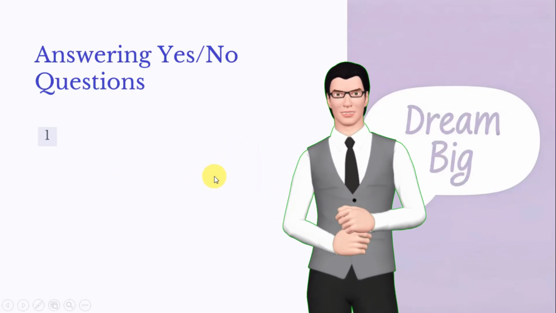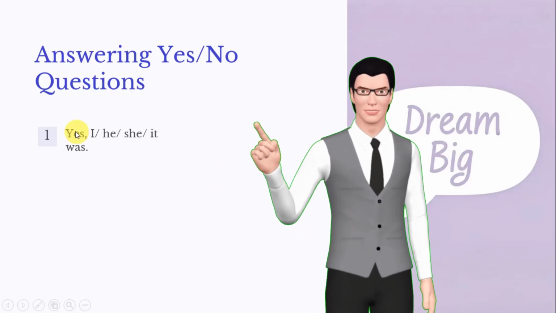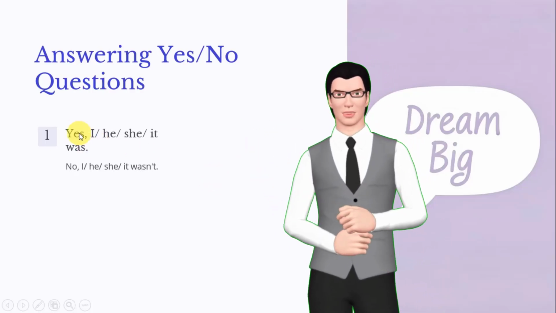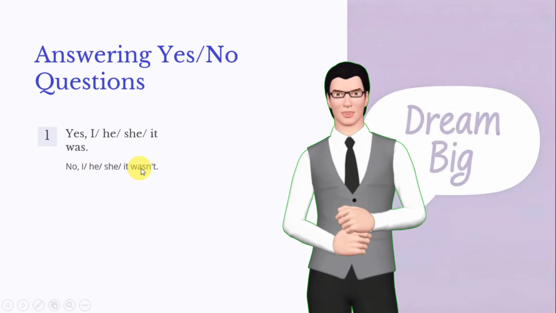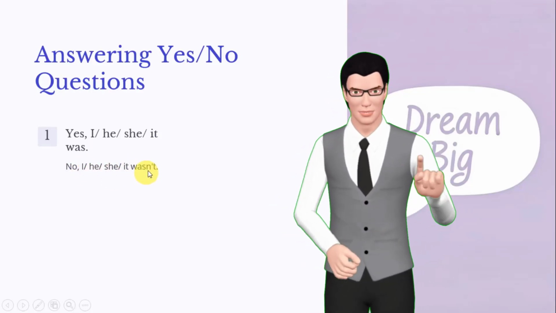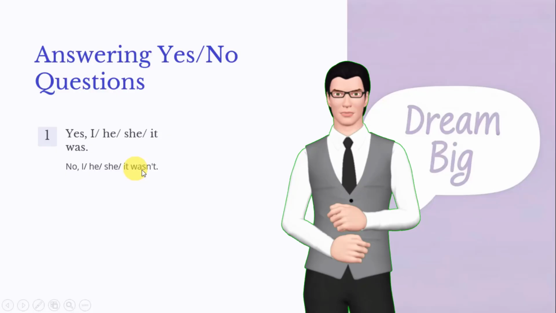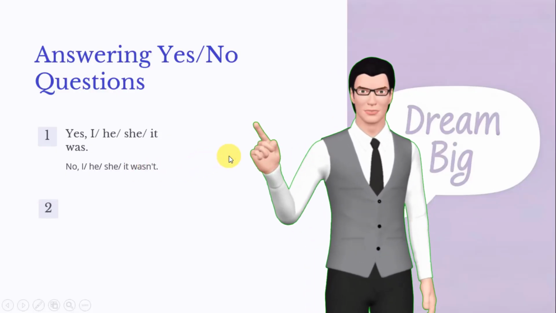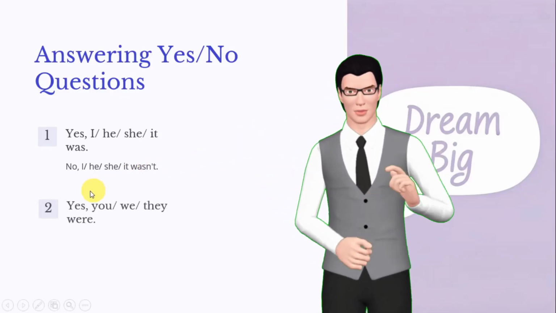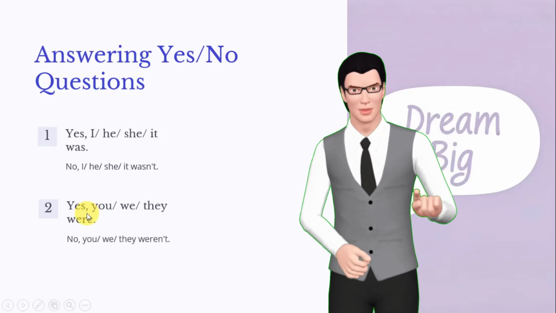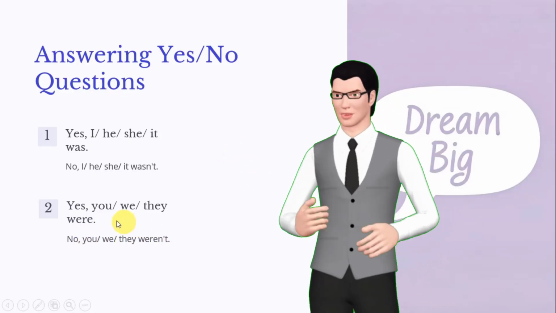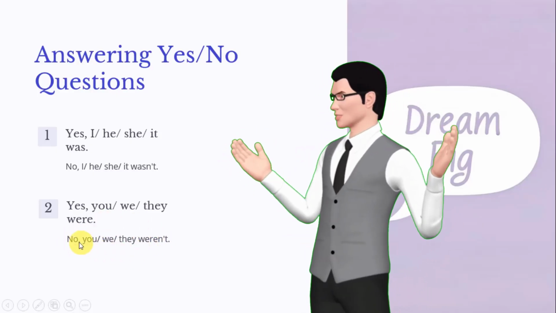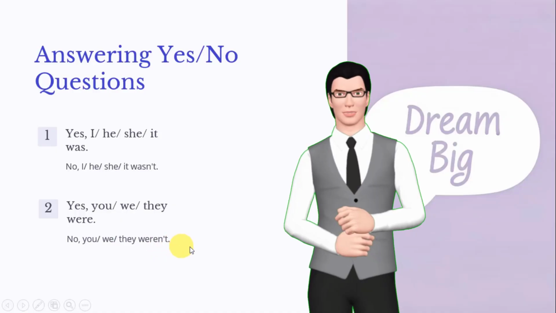Righto, let's watch it. Number one. Yes, I was, or yes, he was, or yes, she was, right? Or no, I wasn't, or no, he wasn't, or no, she wasn't, right? And then, of course, number two is yes, you were. Yes, we were, or yes, they were. No, you weren't. No, we weren't, or no, they weren't, right?